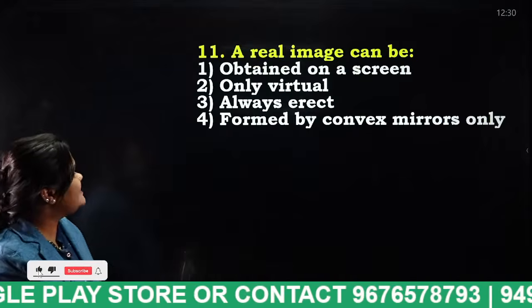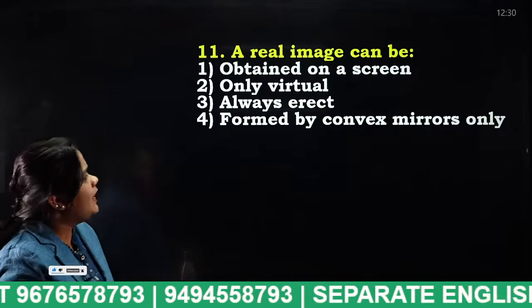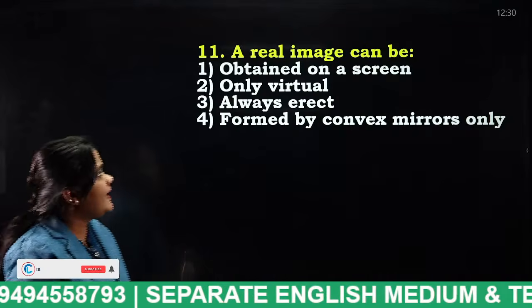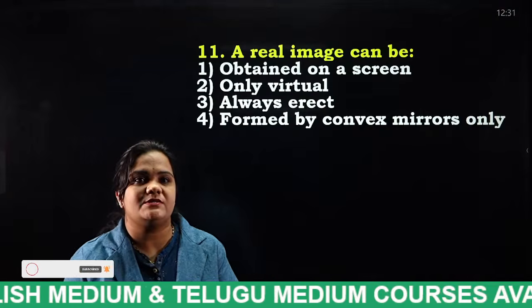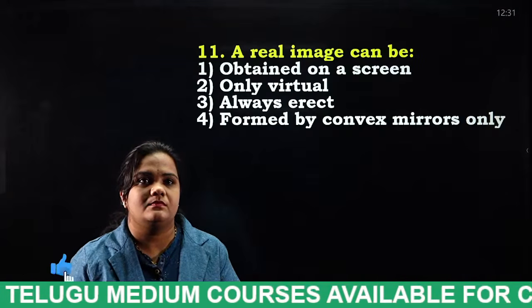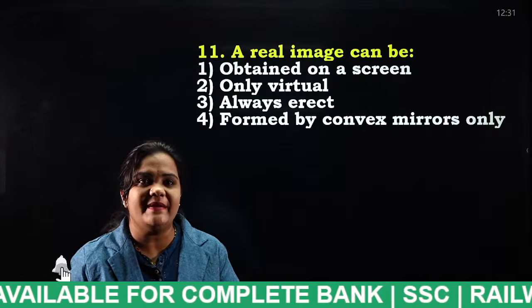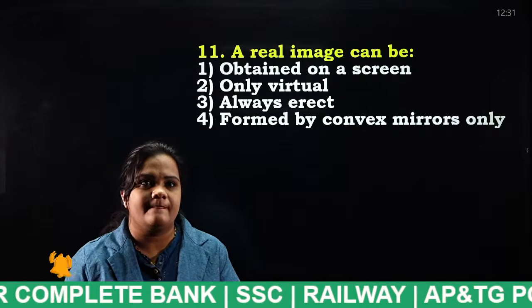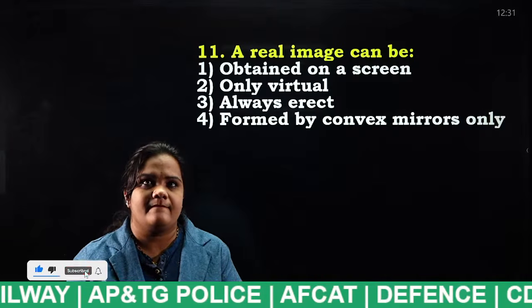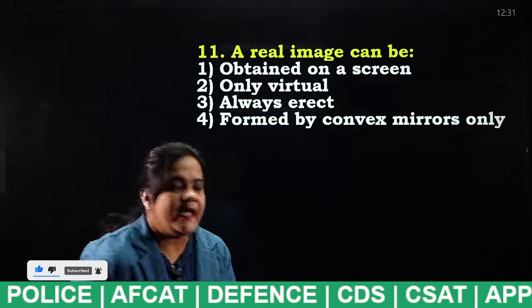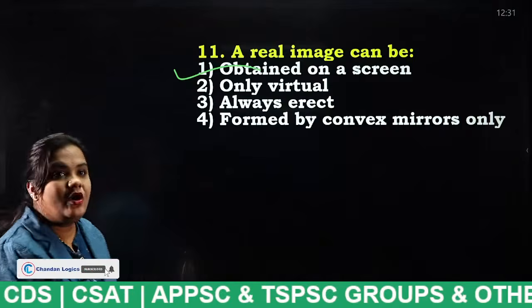A real image can be obtained on a screen only. Virtual, always erect images are formed by convex mirrors only. A real image can be... tell me, students. Yes, very good. A real image can always be obtained on the screen only.